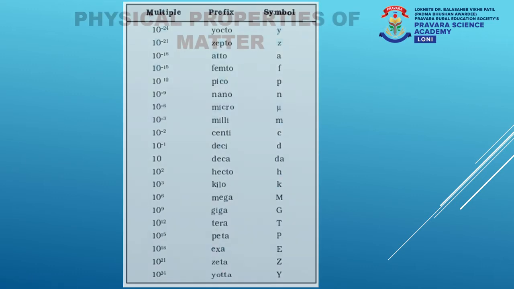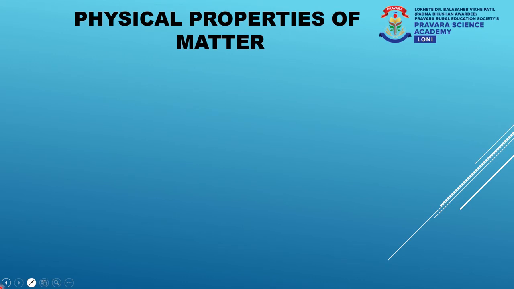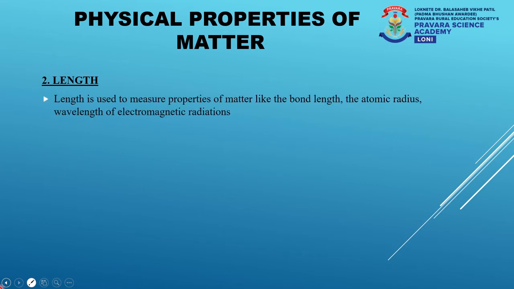Now, moving ahead, let's understand the second measurement or the second property of matter. The second measurement for property of matter is length. Length is used to measure properties like bond length, atomic radius, and wavelengths of electromagnetic radiations. Now, what is bond length? The distance between the centers of the nuclei of two atoms in a chemical bond is called bond length.